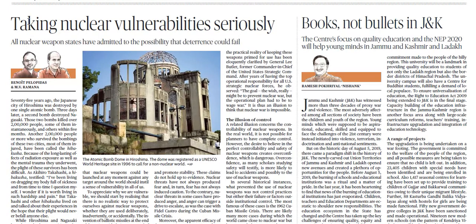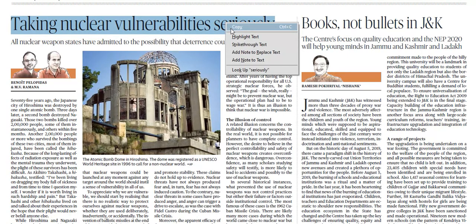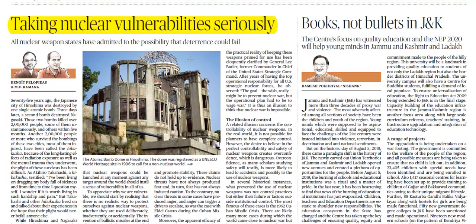Okay, so here the important news article is this only: taking nuclear vulnerabilities seriously. This is the article that you should read when it comes to public administration optional. Why this article is important?